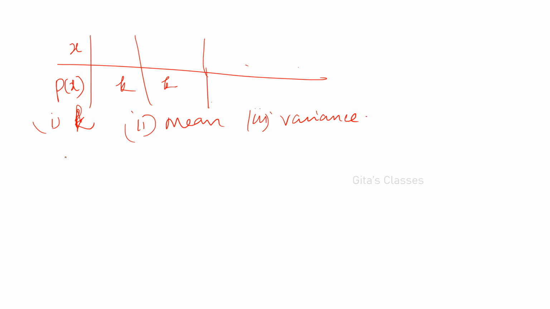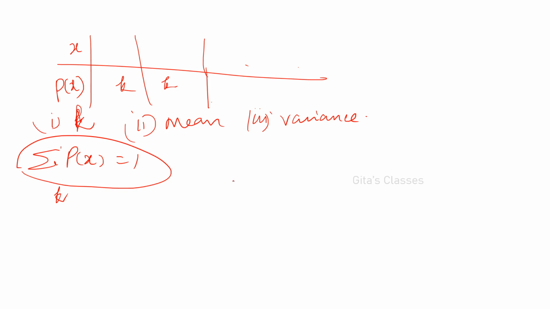So for a discrete random variable, always you know that the total probability is 1. So sigma of P of X is equal to 1. Using this you have to find the value of K, first part. In mean, E of X, it is the expected value. Mean is nothing but expected value.